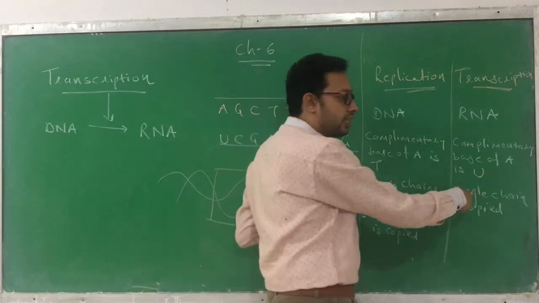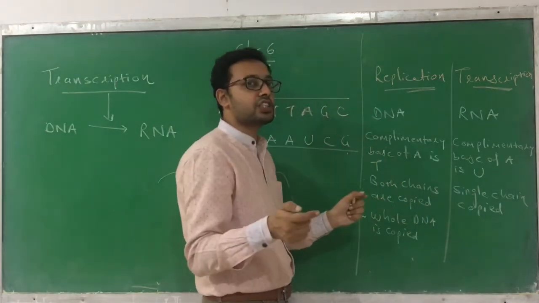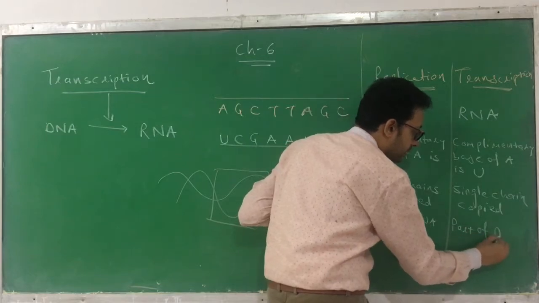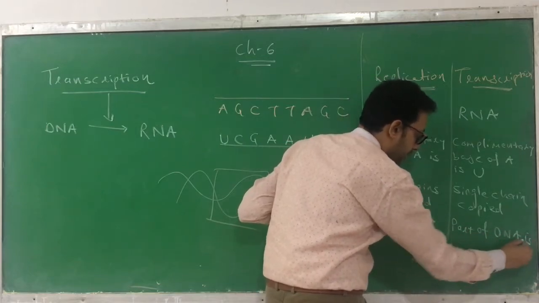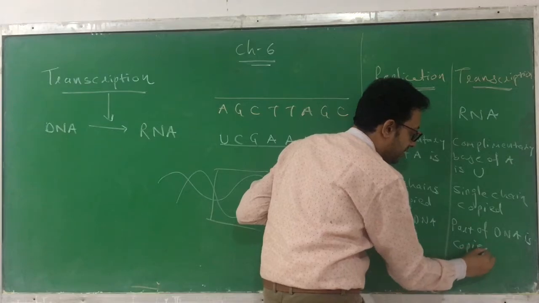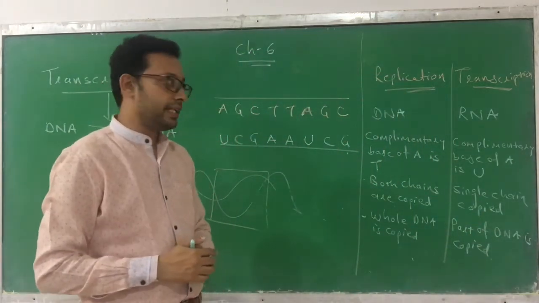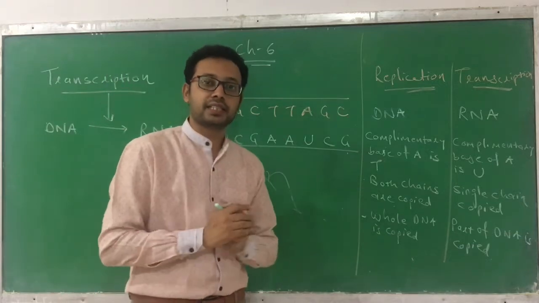Here it is a single chain, but in that single chain, the whole single chain is not copied. A part of the DNA is copied. So this is the basic difference which exists between the replication and the transcription process. Clear? So these are the basic differences that exist.